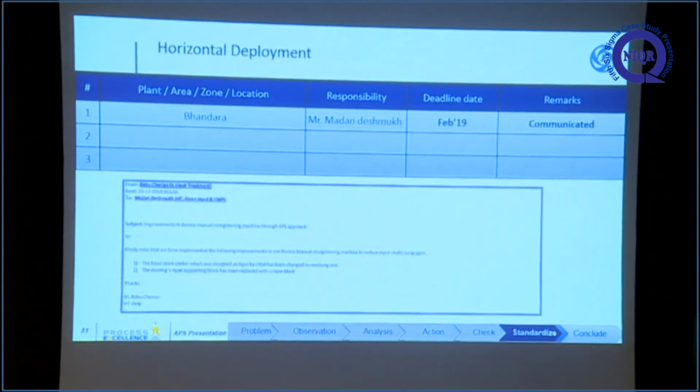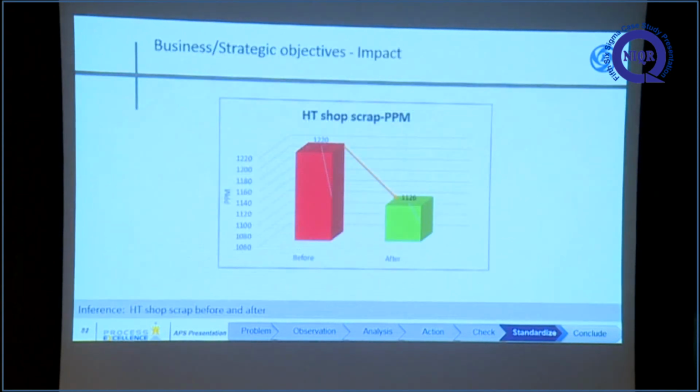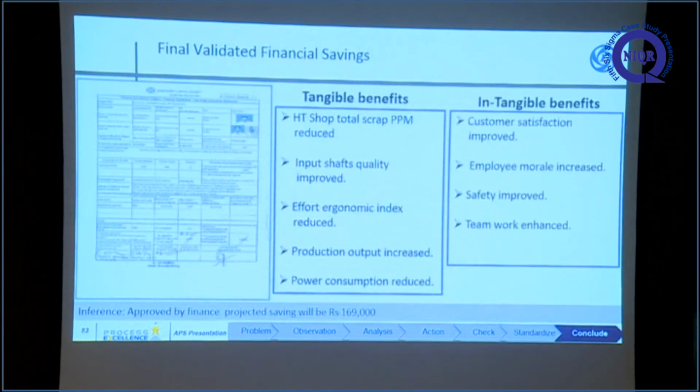For horizontal deployment we sent this project to Bhandara, our other unit, and there they achieved the target of 1126 ppm. This is the final result, validated by the finance department. The project is saving 1,69,000 in tangible benefits, plus intangible benefits.